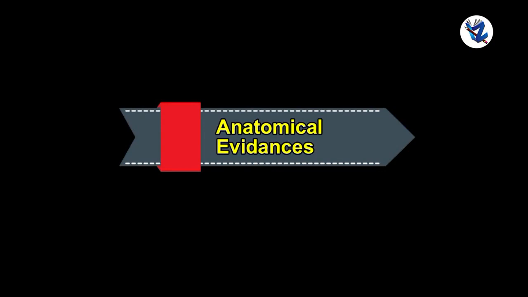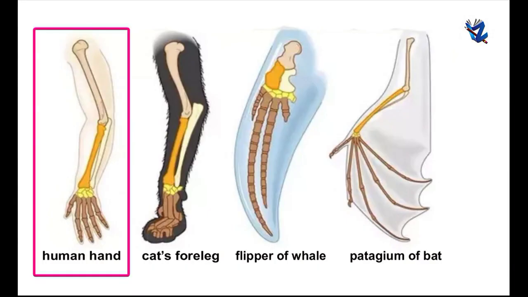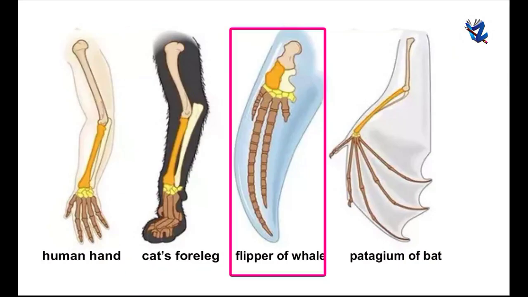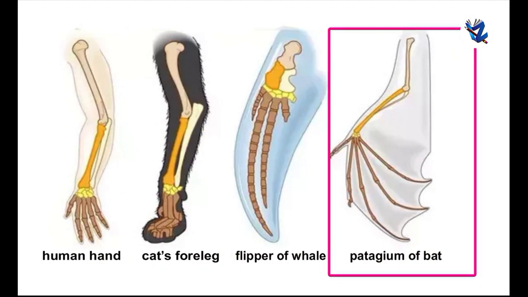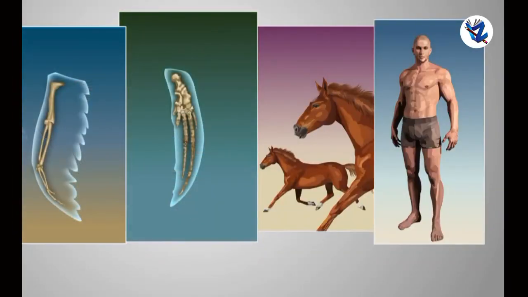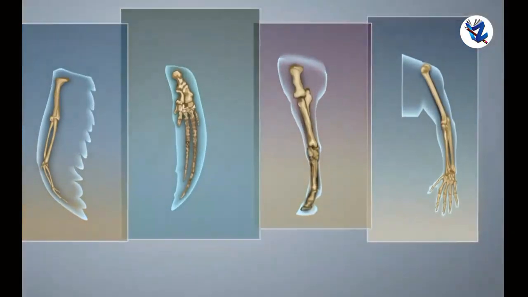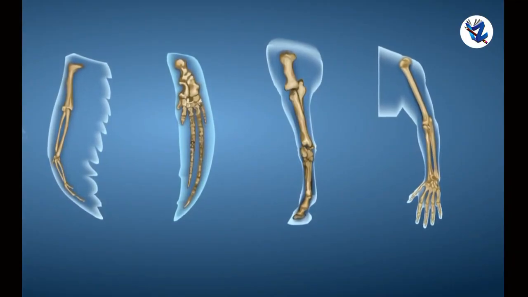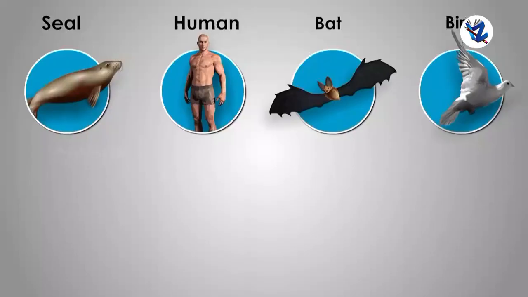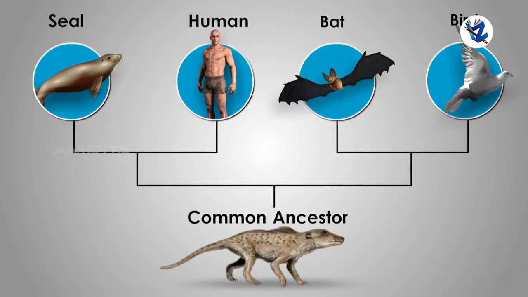Secondly, anatomical evidences. Here you can see some parts of the body. There doesn't seem to be any superficial similarity between the human hand, cat's foreleg, flipper of whale, and patagium of bat. Also, the use of each of these structures is different. However, there is similarity in the structure of bones and bony joints in the organs of each of those animals. This similarity indicates that those animals may have a common ancestor.